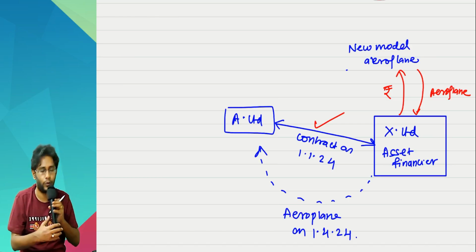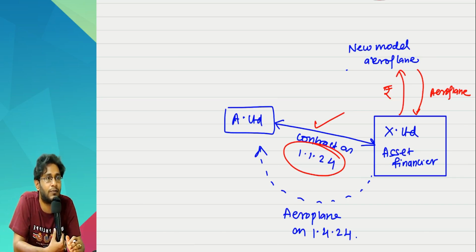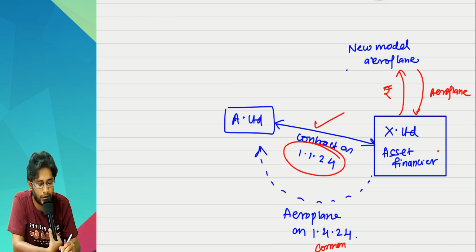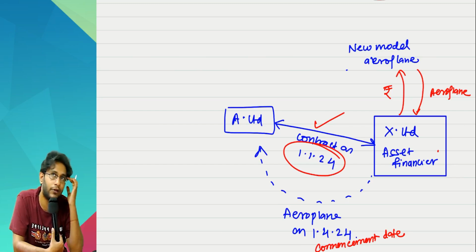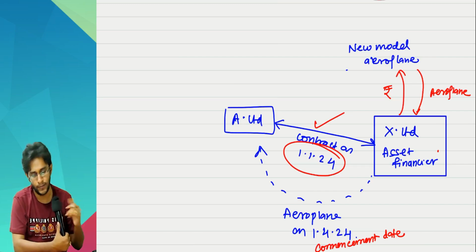Here what I am trying to prove is, on the first day, the asset need not exist. The asset may not be physically there with Excel Limited on day 1. It is sufficient if the asset is identified on paper. But of course, the asset has to be delivered on which date? 1/4. This date is called the commencement date. So to evaluate whether a contract is a lease or not, you need not have the physical existence of the asset on the first day. It's a very important point.